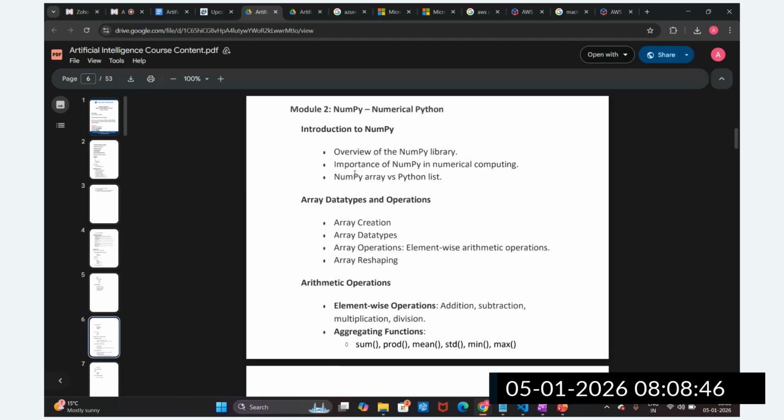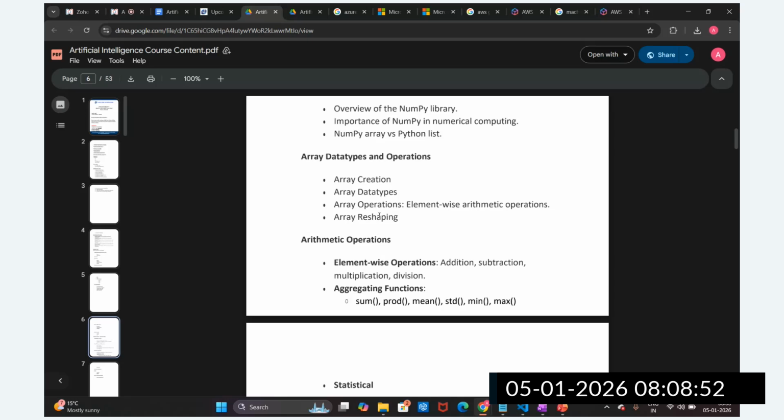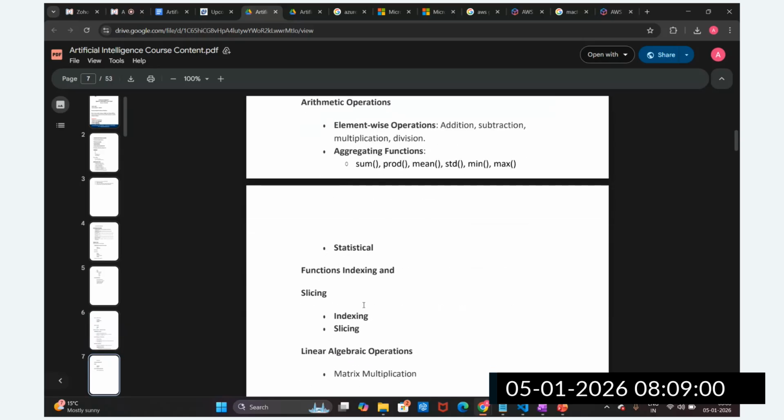We are going to understand how we can create the arrays. What is the difference between arrays versus lists? We are going to understand that, and then we are going to perform some mathematical operations here, guys. Arithmetic operations we are going to perform, some statistical operations we are going to perform, right?